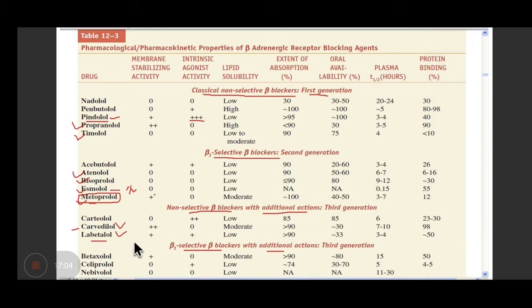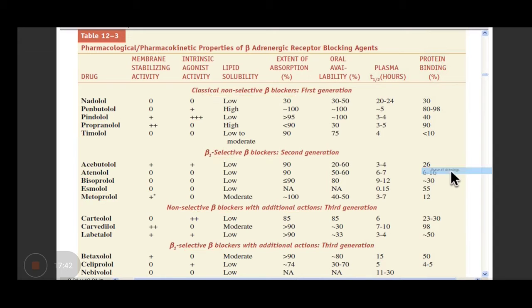Now the selective beta blockers with additional actions, we have nebivolol, bitaxolol. So they have vasodilatory property. And why do they have a vasodilatory property? There are various mechanisms. Some beta blockers release nitric oxide, so they cause vasodilatation. Some of them block the alpha receptors also. That will lead to vasodilatation. Some of them block the calcium channel. That again leads to vasodilatation. So we will discuss those drugs with the additional vasodilatory property. You should remember their names at least.